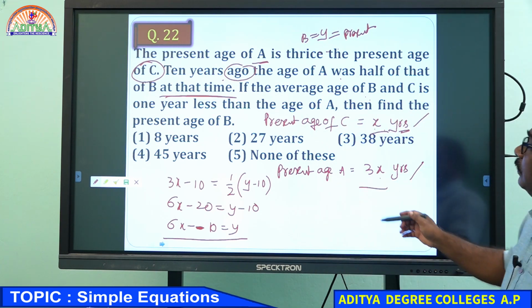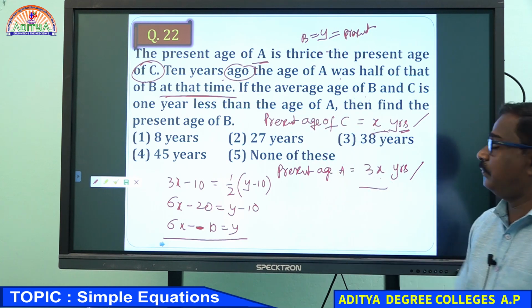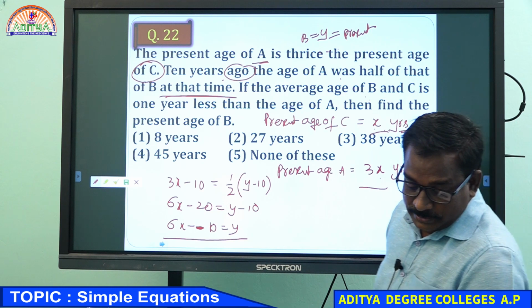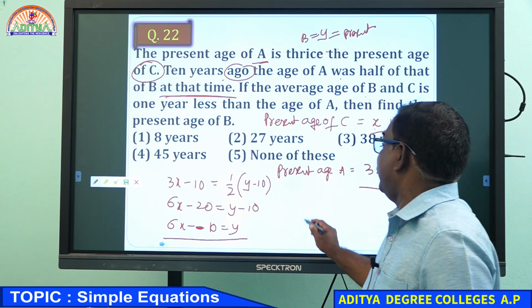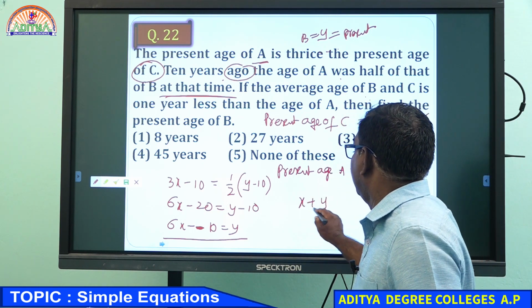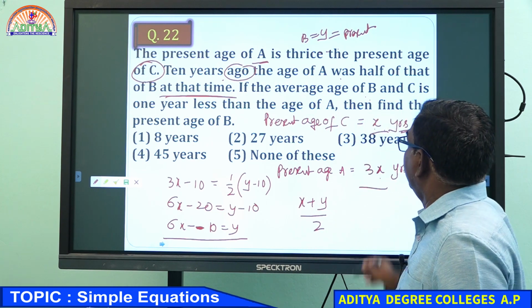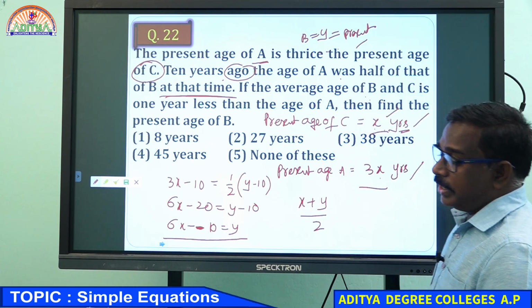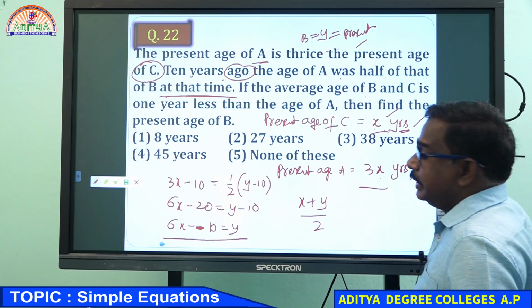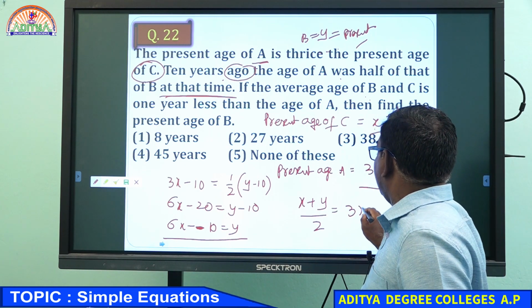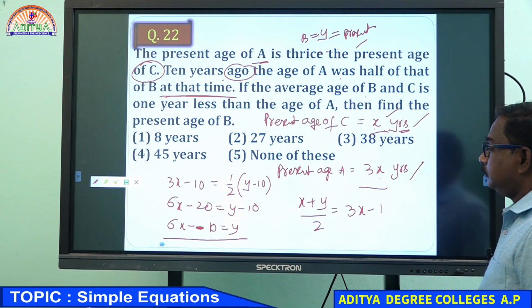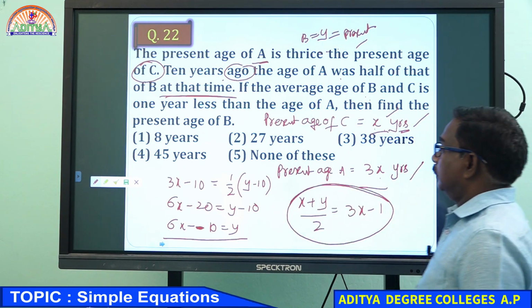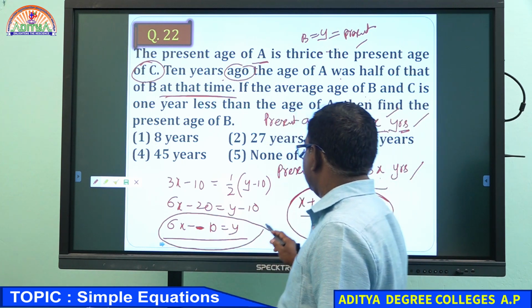The average is given as 1 year less than the age of A. So (x plus y) by 2 equals 3x minus 1. This is another equation.